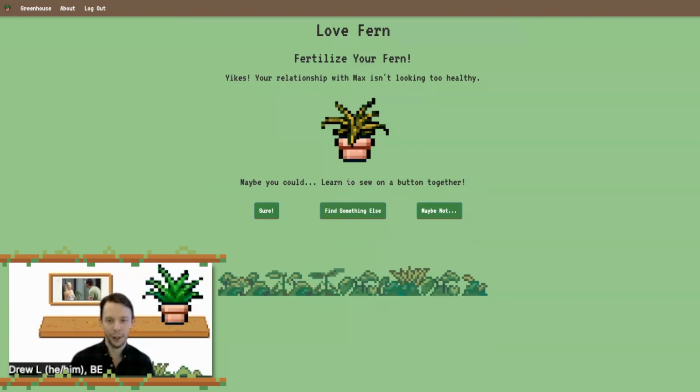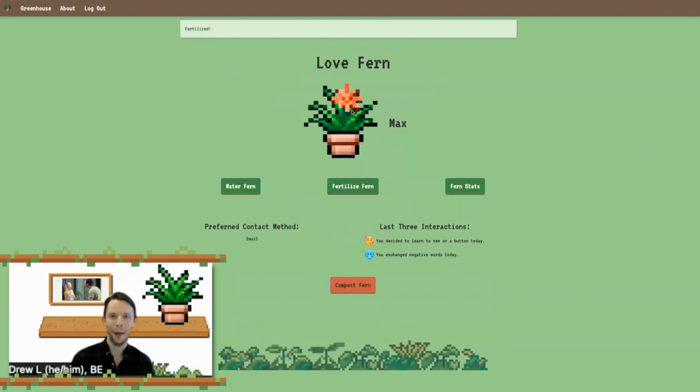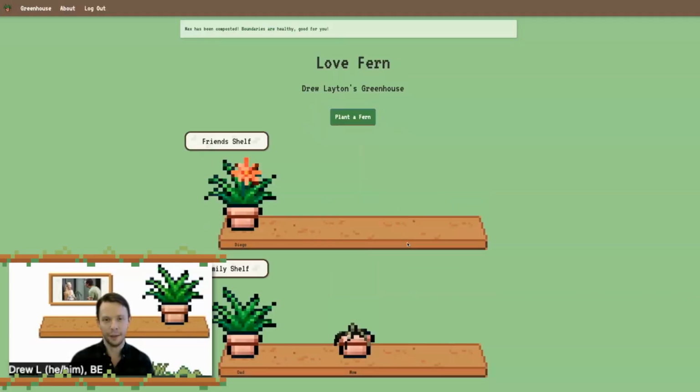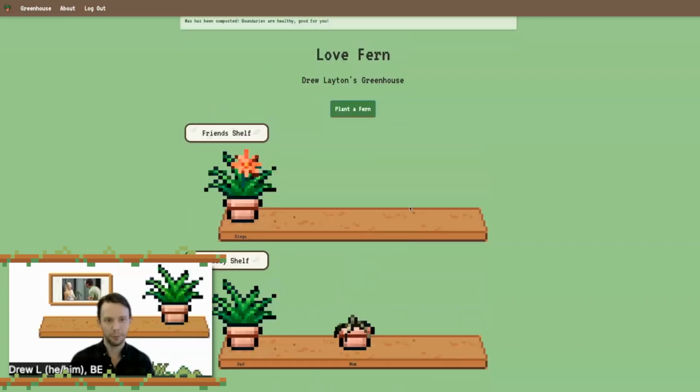We can click on Fertilize Fern and learn to sew a button together. Sure. Now our fern health with Max is looking great. Additionally, you can see here both of these things now show up under last 3 interactions. If we decide we want to end our relationship with Max, we can come down here to Compost Fern and delete Max from our greenhouse entirely.